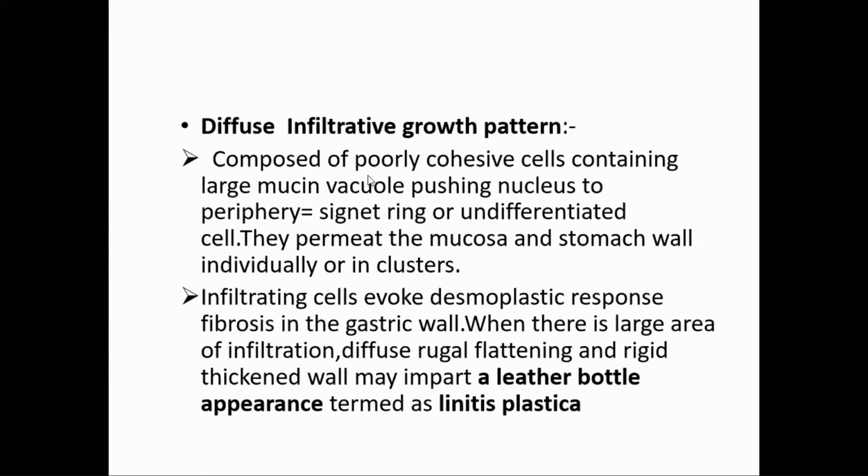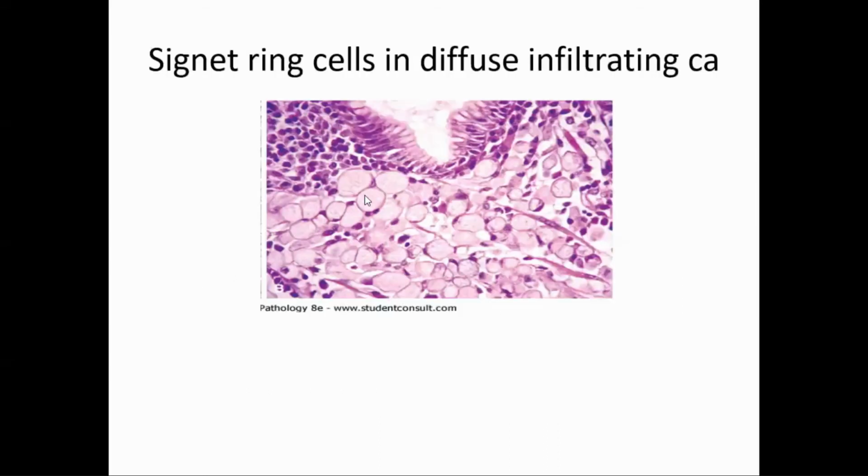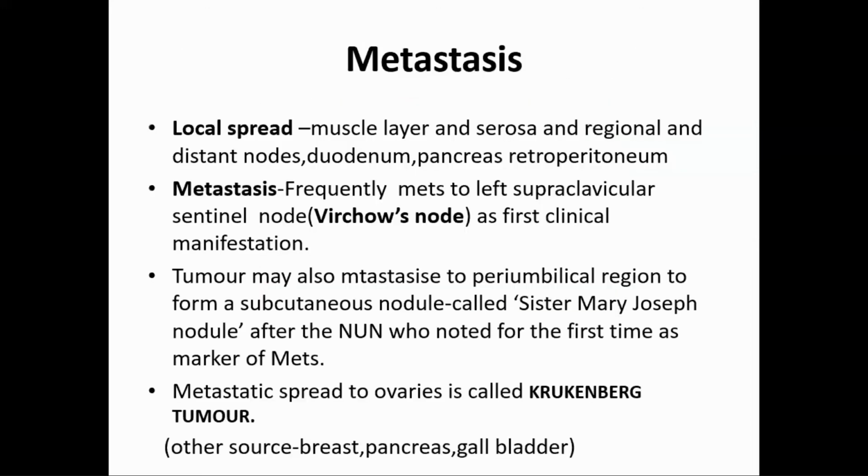Now you see these, they appear like fat. Many times they are missed. These are signet ring cells. See, this is the vacuole and this is the dot. That's the ring. So you see them diffusely infiltrating. They may infiltrate individually or they may form a clump or sheet. So this is a diffuse infiltrating type of signet ring cell carcinoma.